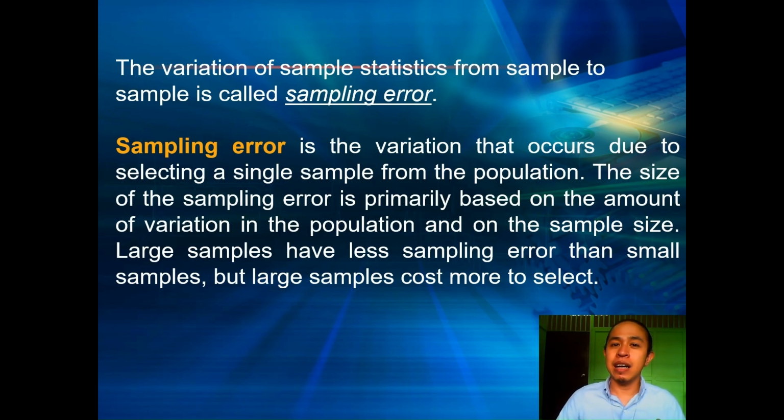As we increase the sample size or the number of samples, we reduce the variation and then we reduce the sampling error, and our estimate is much closer to the real value of the population. But the consequence is that as we increase the number of samples, it entails an increase in cost. So that is something that we have to balance.